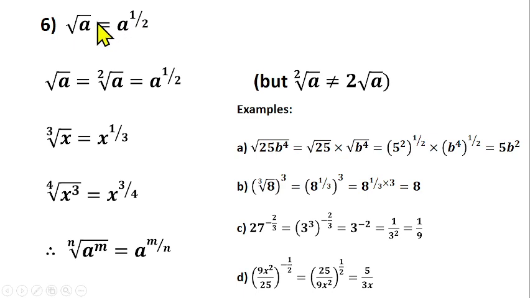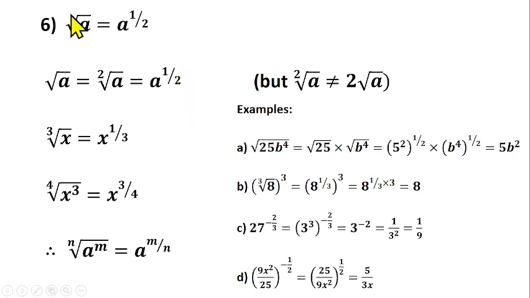This 1 here is the power of a. So a raised to power 1 is the same as what? A. So we can say that this is a raised to power 1, then 2 is here. So that a raised to 1, the power of a here, is this 1, then divided by the 2, which is for the square root. And that is what gives us this a raised to power half.